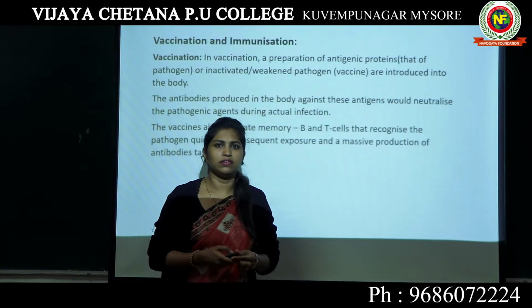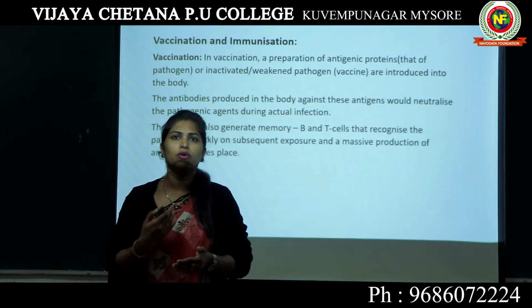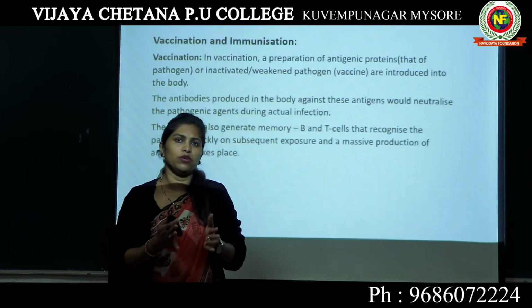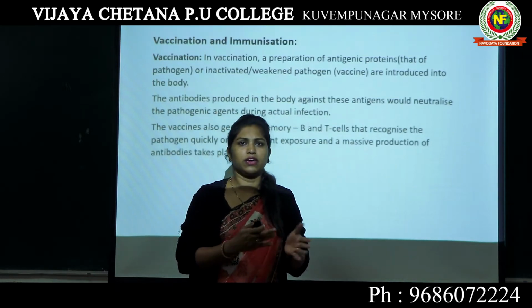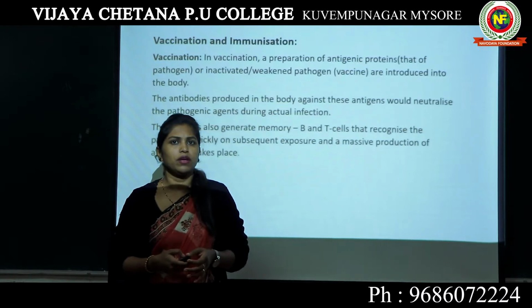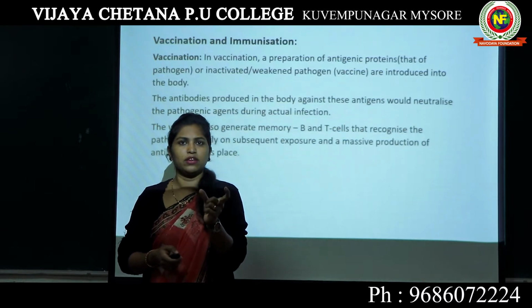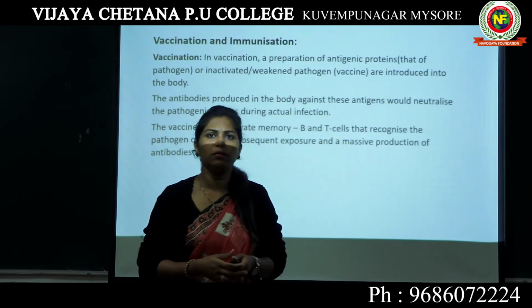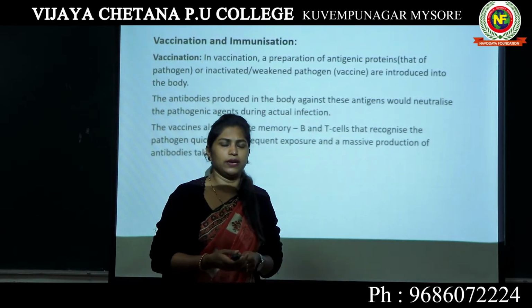Polio is actually a virus which causes deformities in the limb development of a child.